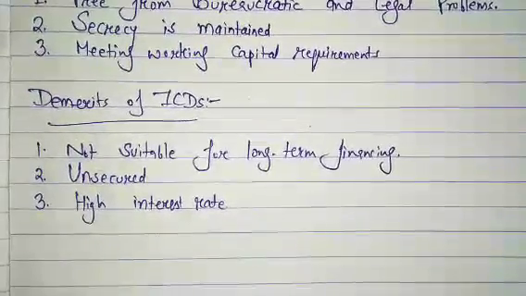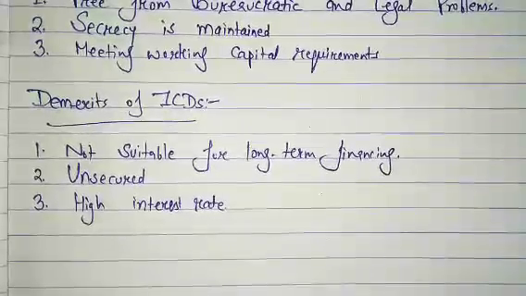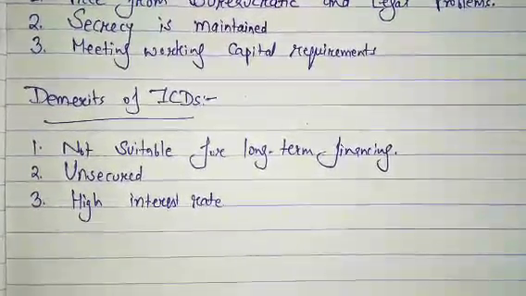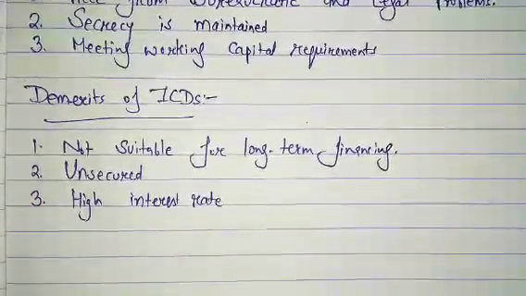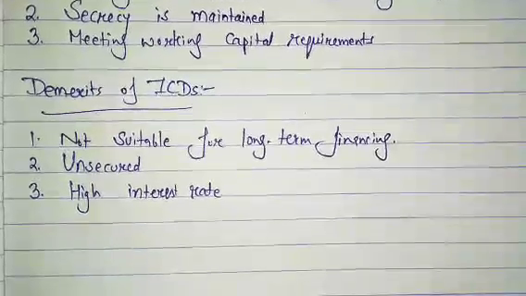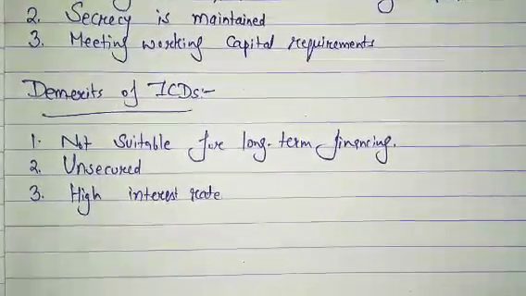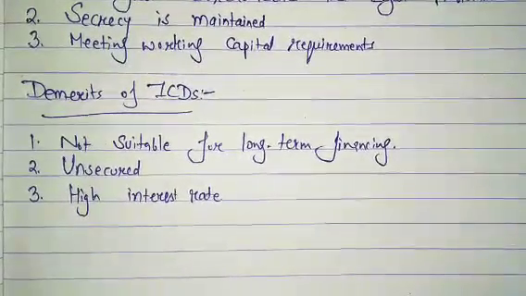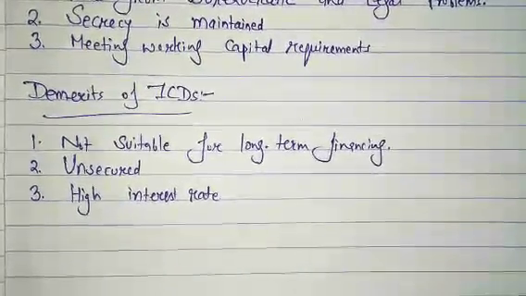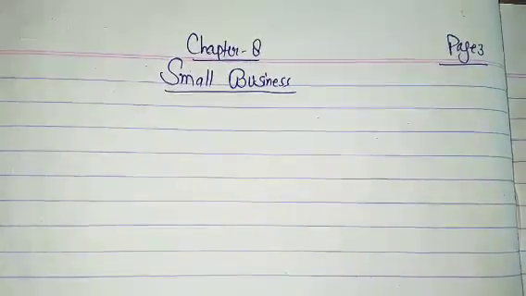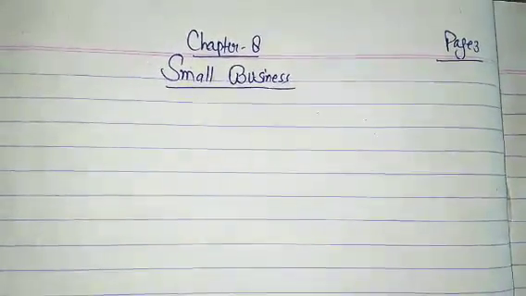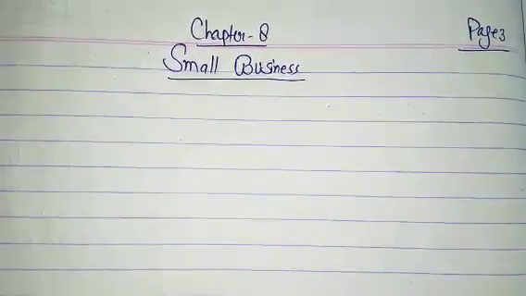Okay, so students, your chapter 7, Sources of Business Finance, has been completed now. There are 3 chapters in your PT2 syllabus: chapter 4, chapter 7 and chapter 8. Chapter 4 has already been finished, and today chapter 7 has been finished. So now I want to start chapter 8. This is your chapter 8. The name of the chapter is Small Business.